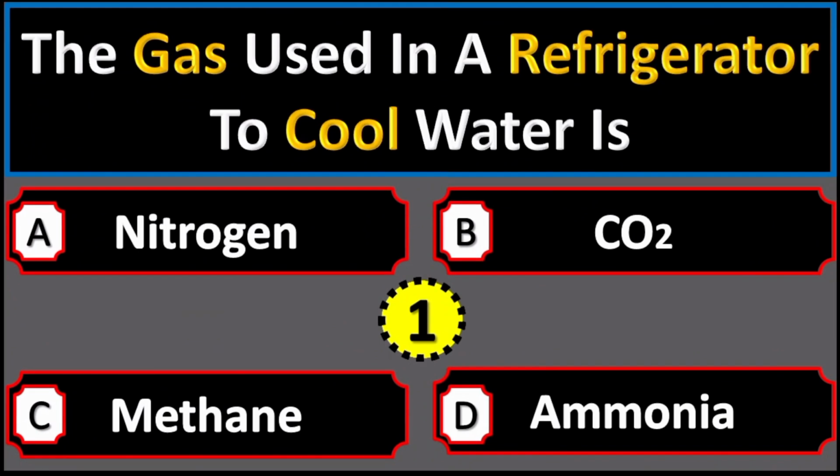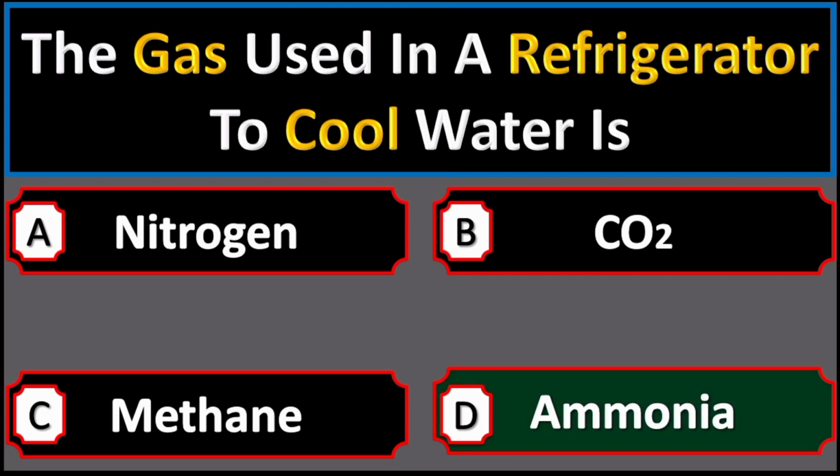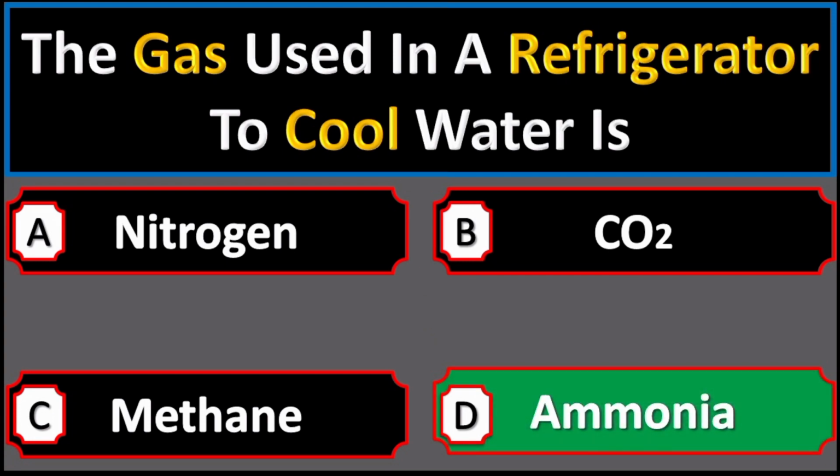The gas used in a refrigerator to cool water is option A nitrogen, option B CO2, option C methane, option D ammonia. Right option is option D ammonia.